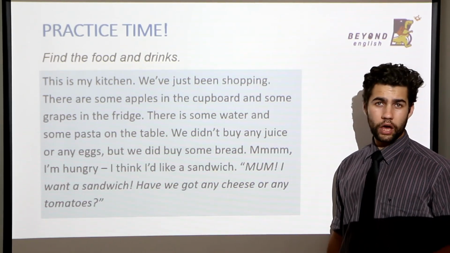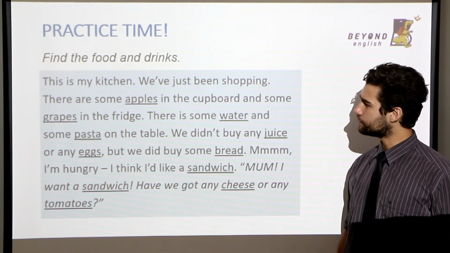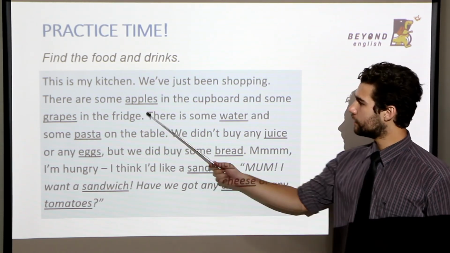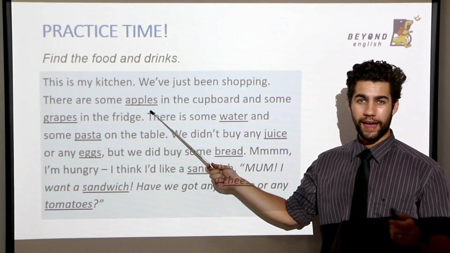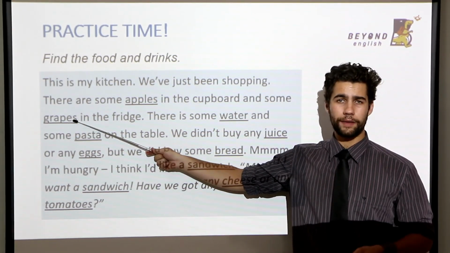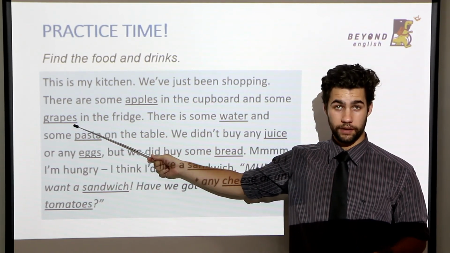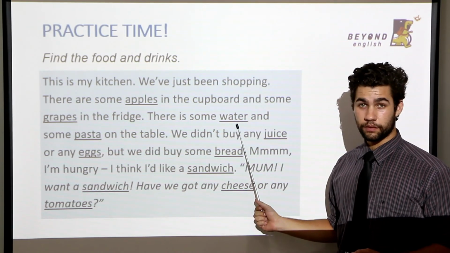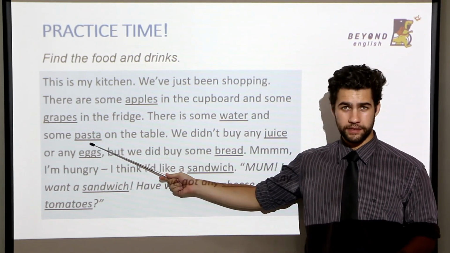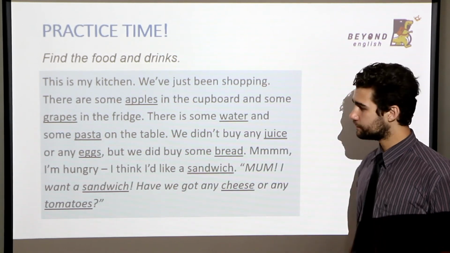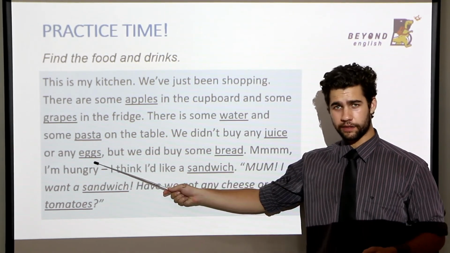Now, let's check your answers. So, finding the food and drinks. The first word is apples. Next, grapes. Next, water. Then, pasta. Juice. Eggs.